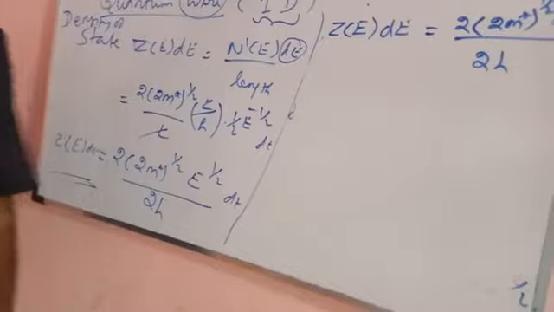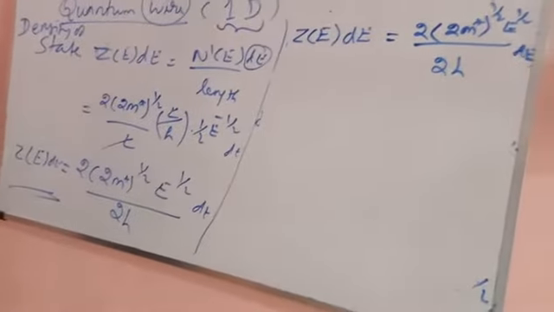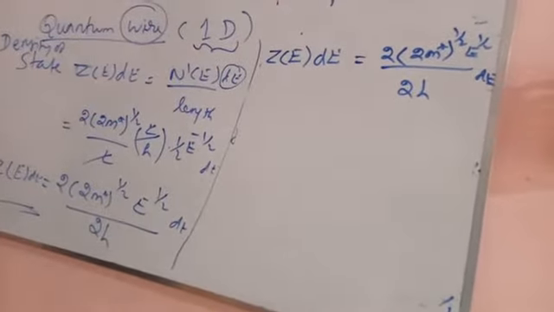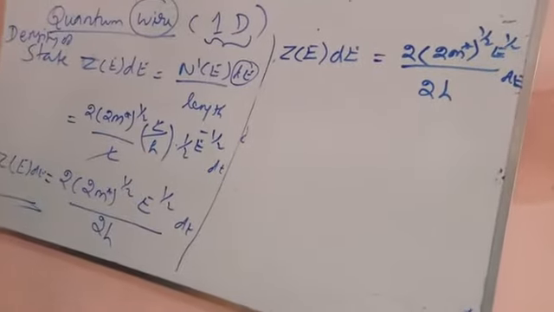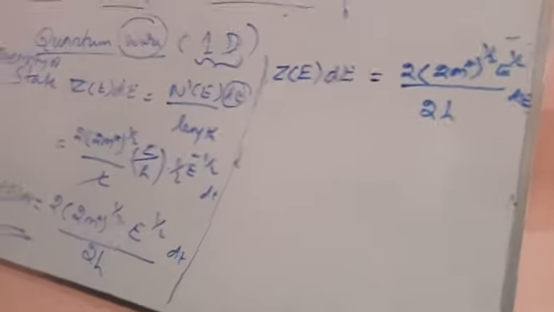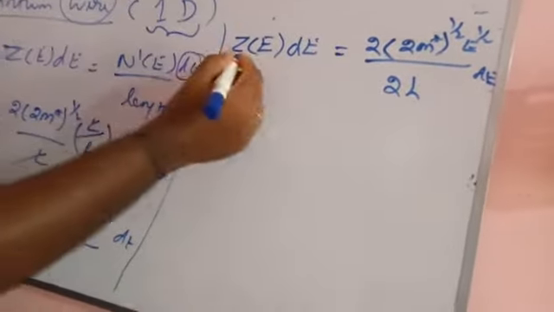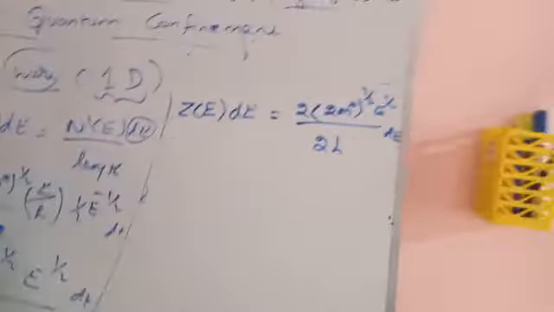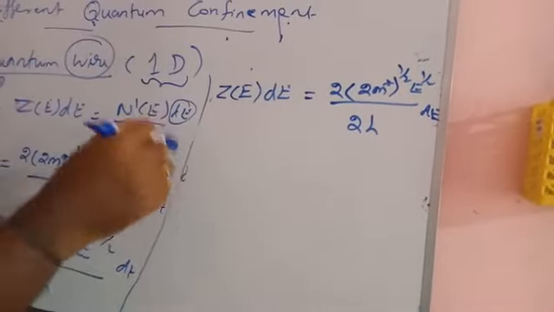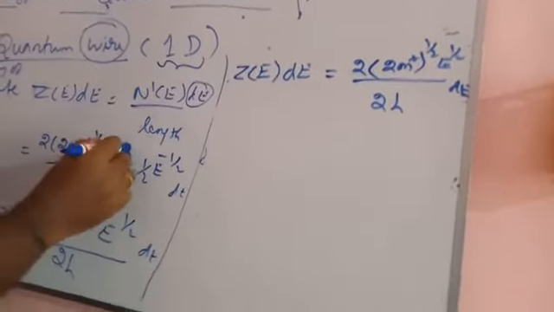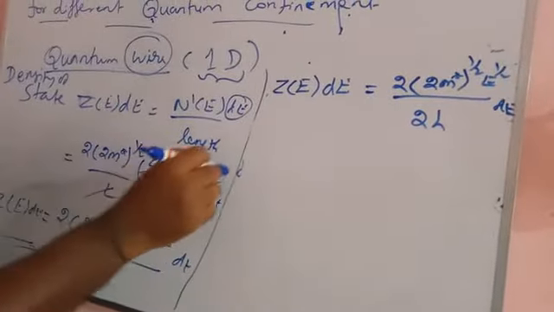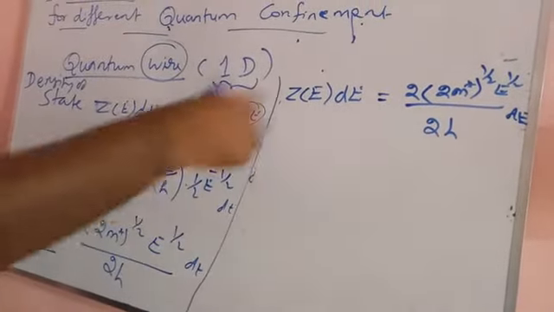Already we know the value of dE. So Z of E is this one. Now we move to any further simplification that is possible.